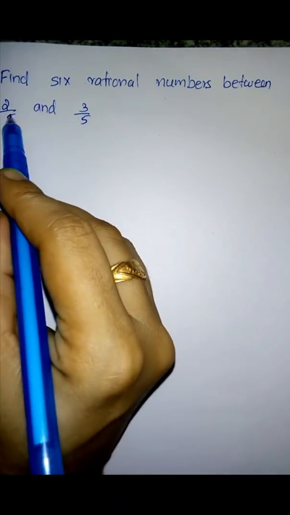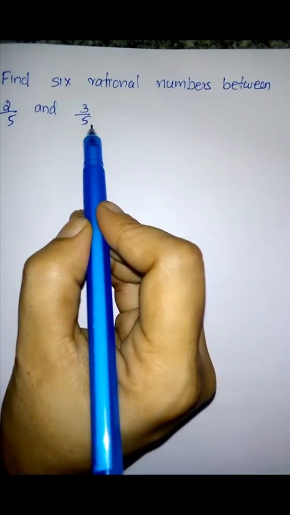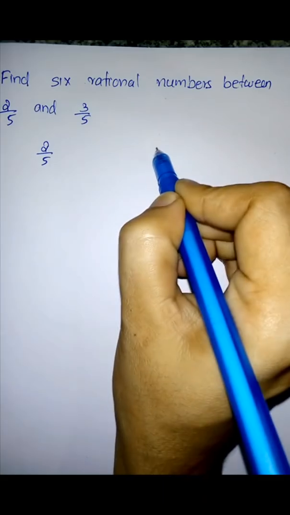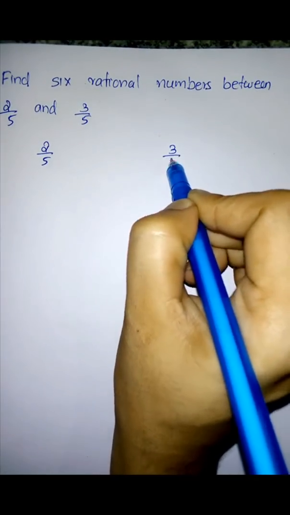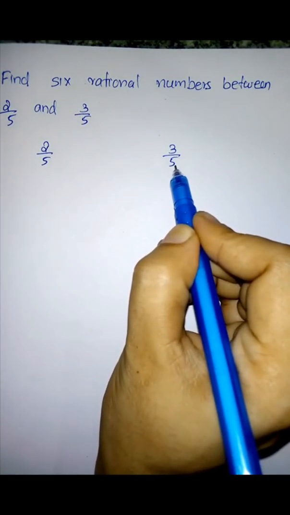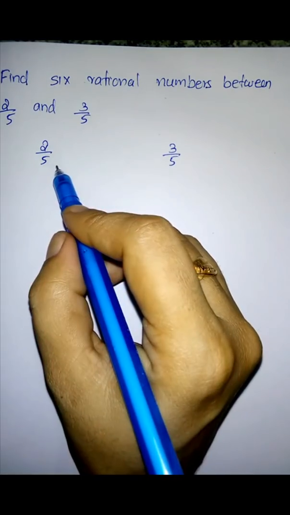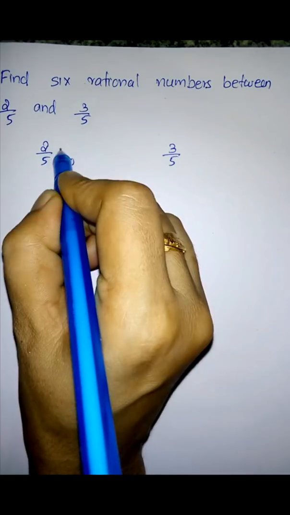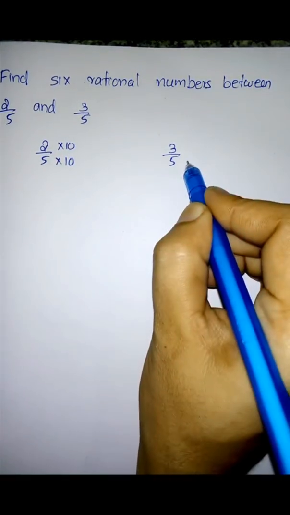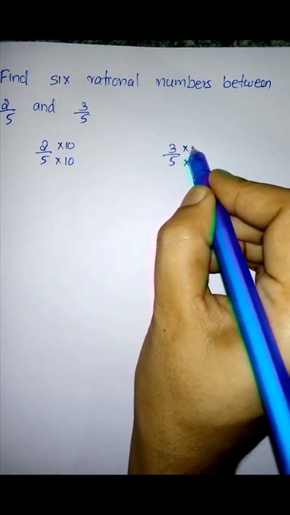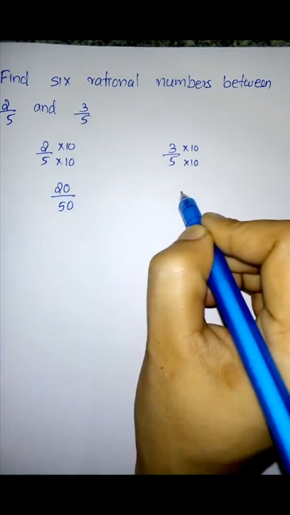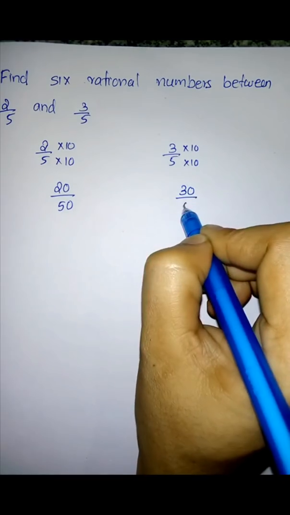So here one number is 2 by 5 and the other one is 3 by 5. So you have to write 2 by 5, then 3 by 5. Here the denominators are the same, is it? So you have to multiply both the numerator and denominator by 10. So that gives us 20 by 50, and here it is 30 by 50.